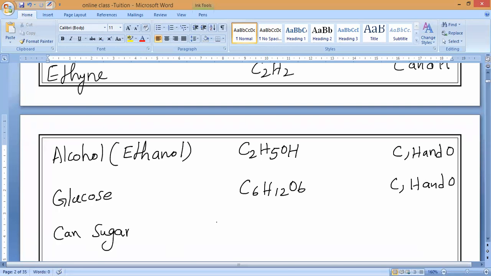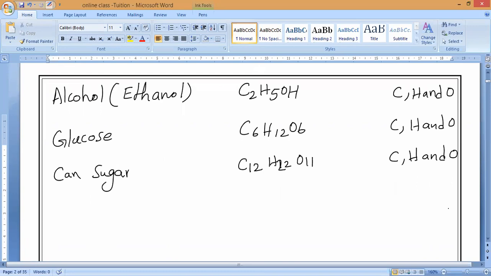Cane sugar. So it is double of this one. Double of this one means what will it come to? C12H24? Yes, but H22. That is the only difference, small changes. H22 is almost double of this. So C12H22O11 equals cane sugar. So that is the cane sugar.